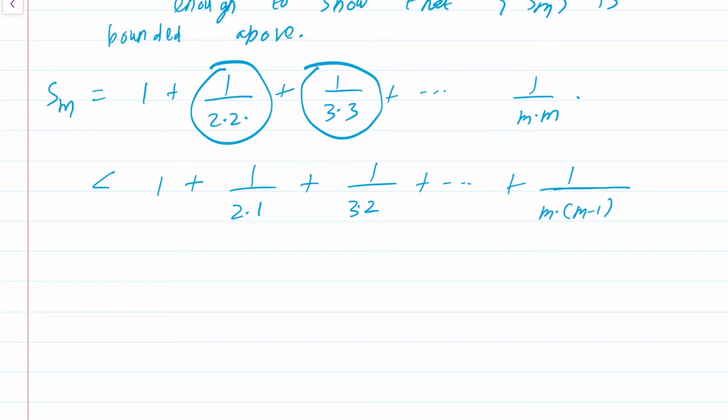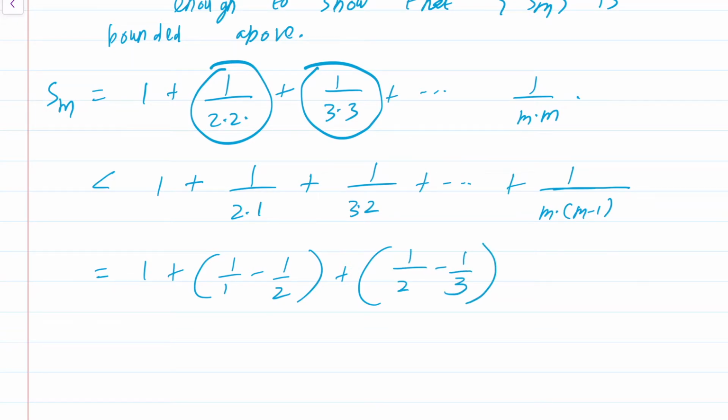Fine. Now here is the trick. This is equal to 1 plus (1 minus 1/2) plus (1/2 minus 1/3) plus dot dot dot plus (1/(m-1) minus 1/m). That this is correct is just basic arithmetic from 5th standard.